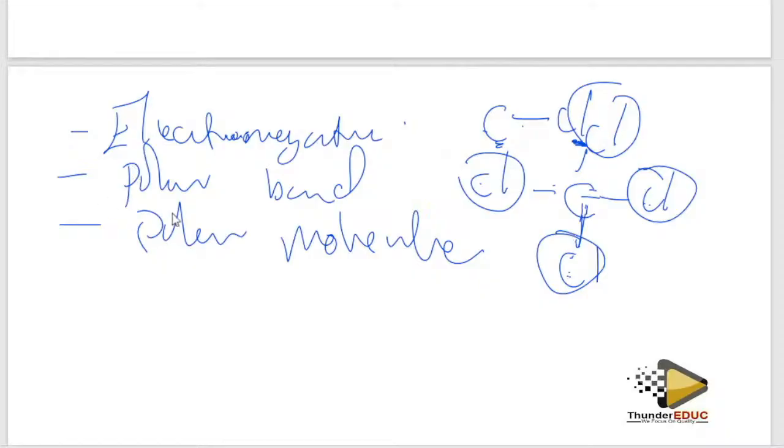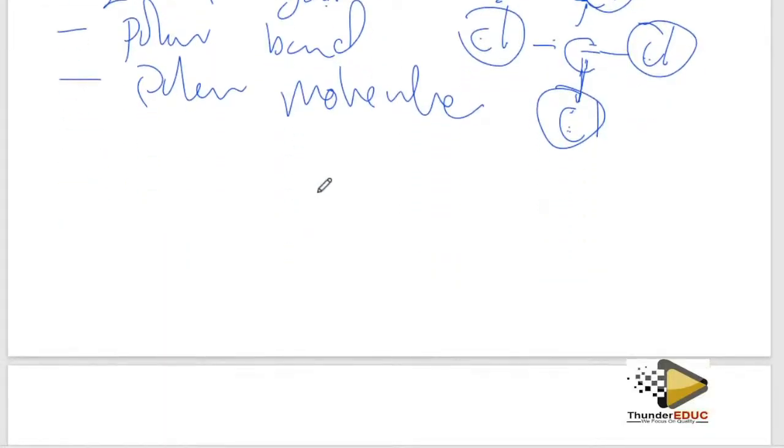Hence, you have to know what we call the polar bond and the polar molecule. How does a polar bond lead to a polar molecule? One bond can be polar while the molecule is not polar. What brings about that is electronegativity: the attraction force between the bonding pair of electrons, the ability of these atoms to pull the bonding pair of electrons towards itself.